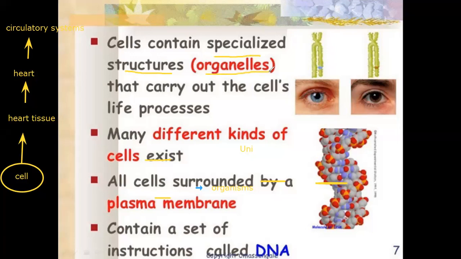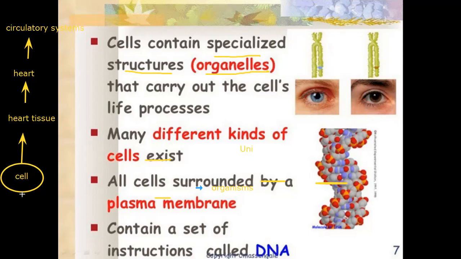Give me an example, teacher, for that. These organelles, like nucleus, cytoplasm, cell membrane, what else? Mitochondria, chromosomes inside the nucleus. So these specialized structures carry out the cell processes. So we can add an arrow here.